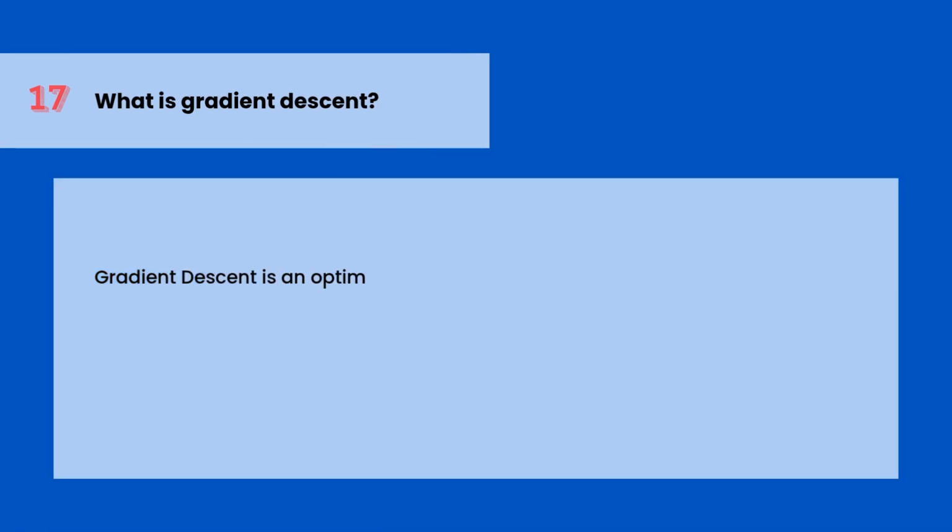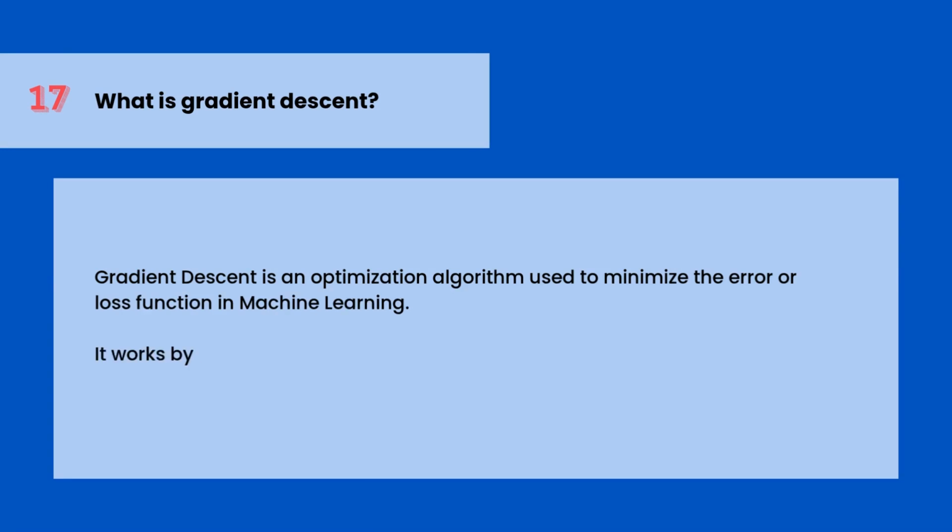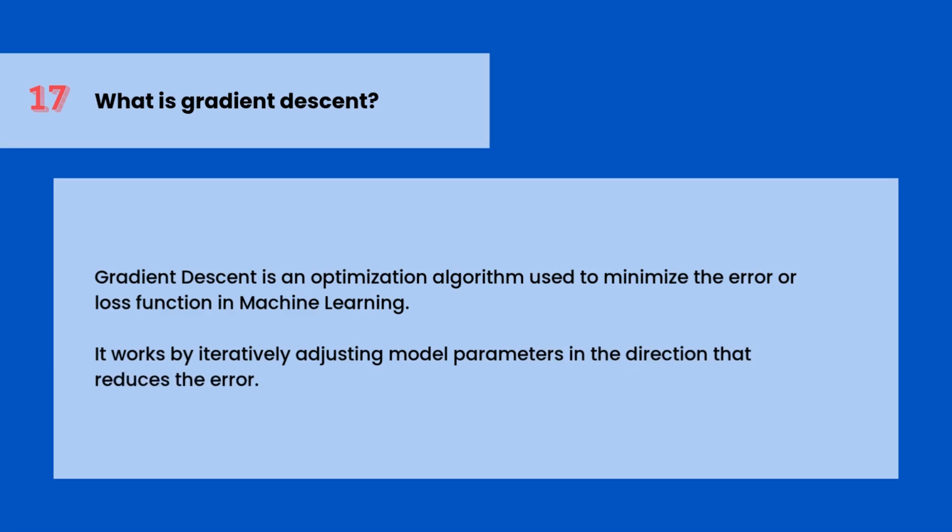What is gradient descent? Gradient descent is an optimization algorithm used to minimize the error or loss function in machine learning. It works by iteratively adjusting model parameters in the direction that reduces the error.